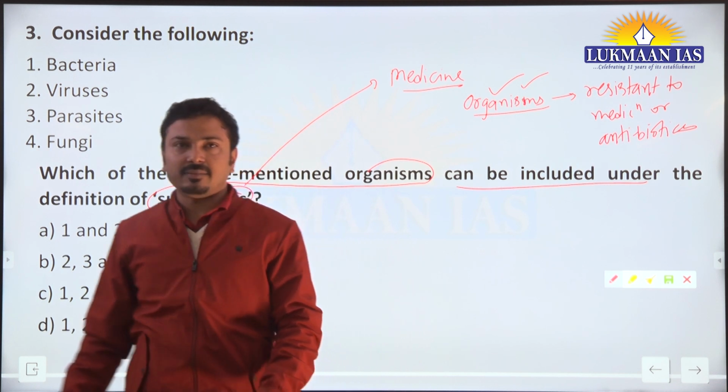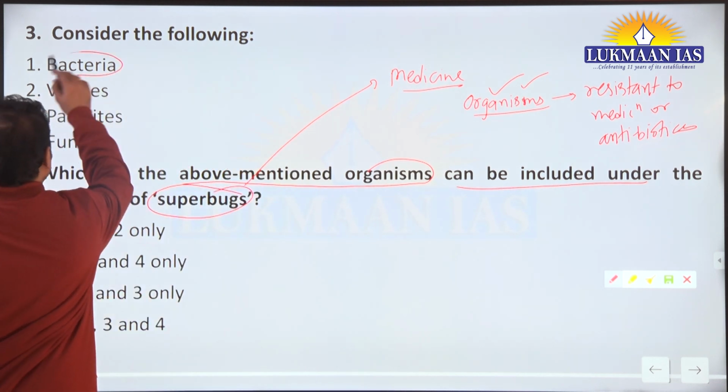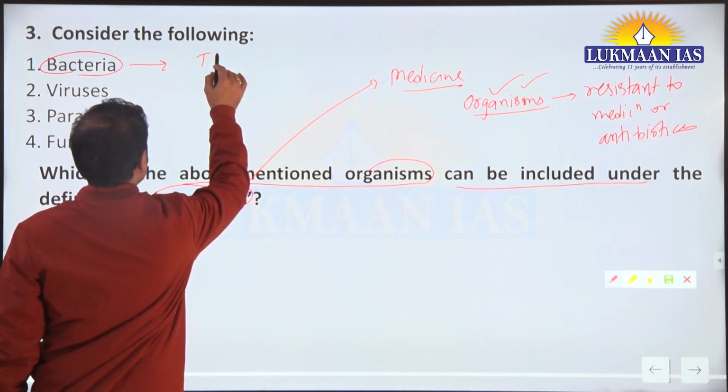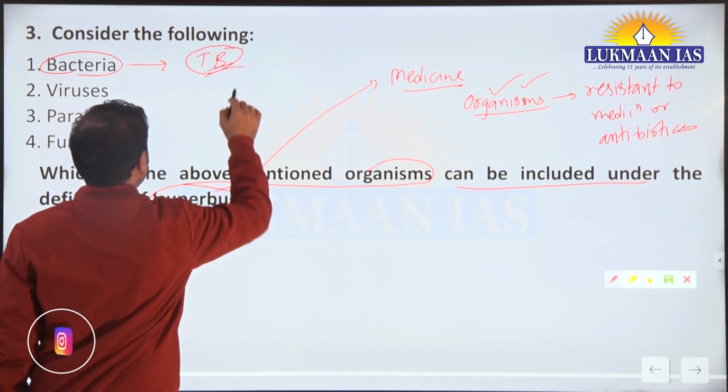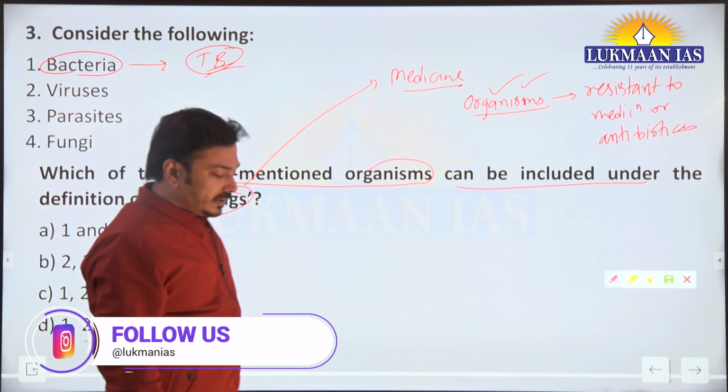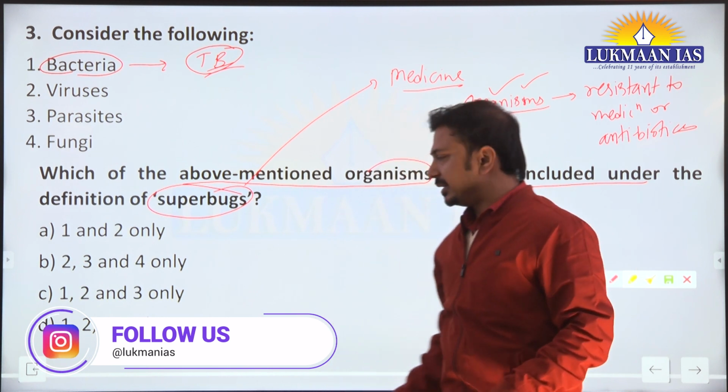Simply we can take the example of bacteria. Example लेते हैं bacteria का. So TB. If we talk about the TB disease that is caused by the bacteria.